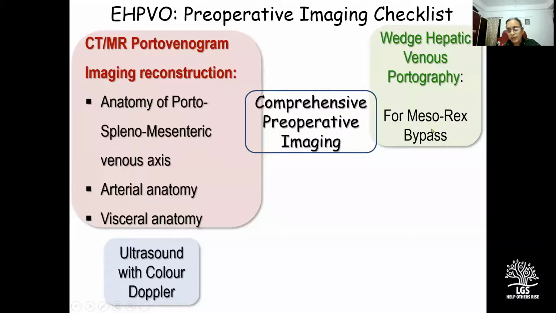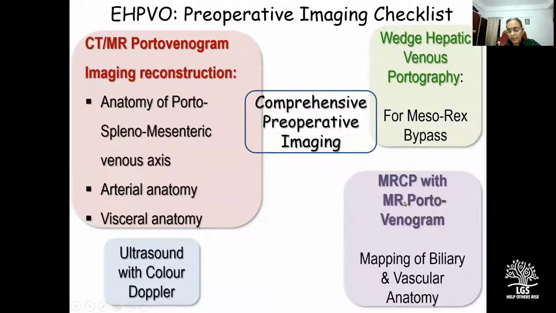If a mesorex bypass is planned, then the intrahepatic portal venous anatomy is assessed by a wedge hepatic venous portography. An MRCP with MR portovenogram is indicated for mapping of biliary and vascular anatomy. Endoscopic ultrasound has select roles, say in visualization of calculus at the lower end of the CBD or for mapping of intracholedochal varices, but this is of more relevance to the endoscopist and is not really a part of our routine preoperative imaging protocol.